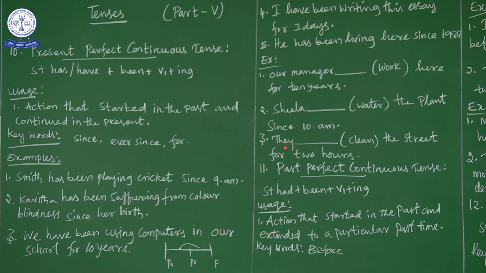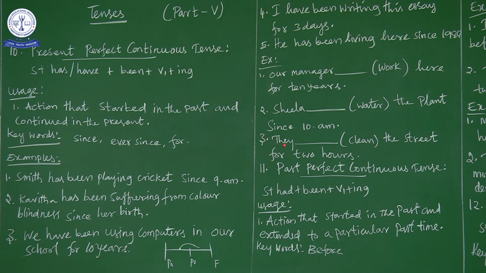Let's move on to the third example. They dash clean the street for 2 hours. Now in the previous sentence I used since. Whenever you use since, you have to mention the particular time, for example 10 o'clock, 11 o'clock, or years like 1998, 2020. Whenever you use for, you have to mention the total time, for example 2 days, 3 days, 2 hours, 3 hours, 3 years, 5 years. Now you see the keyword is for.